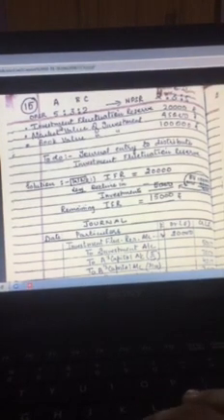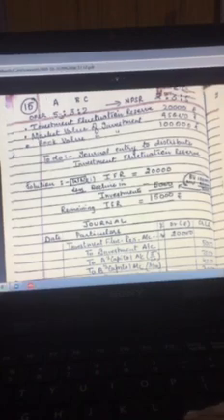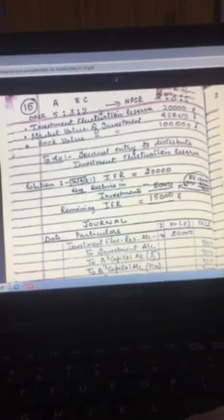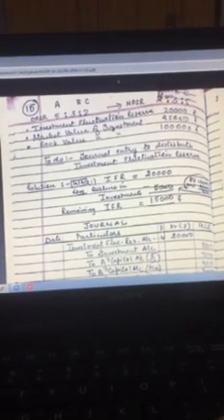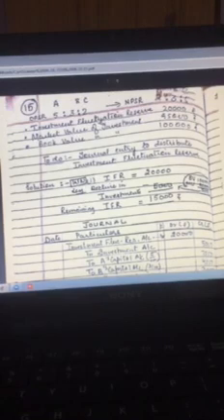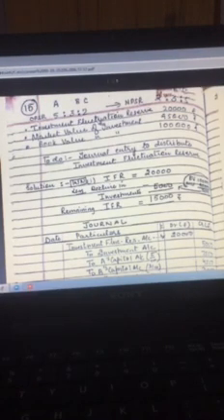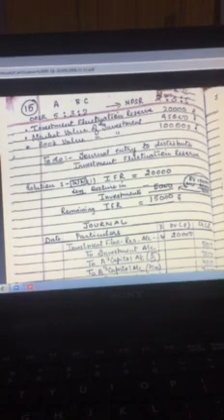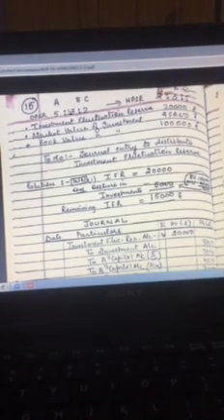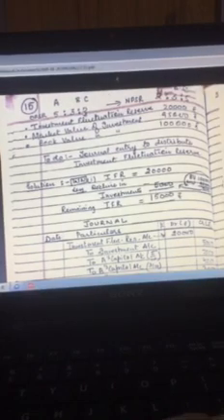Now with the help of question number 15 of your text, we are going to understand how fluctuations in the market value of investments are treated. Question number 15 of your textbook states that A, B and C are partners in a partnership firm.